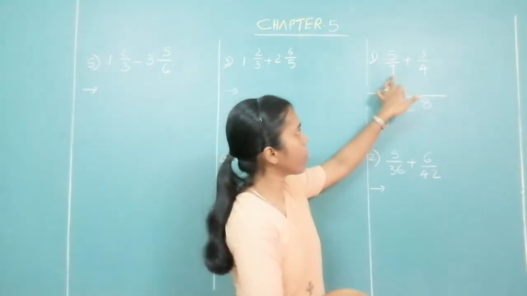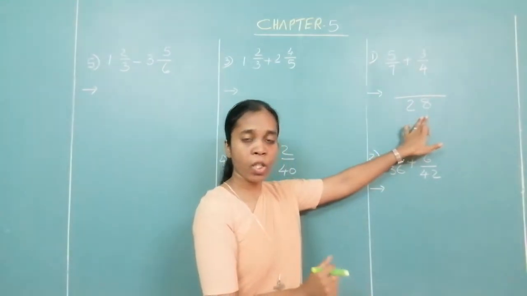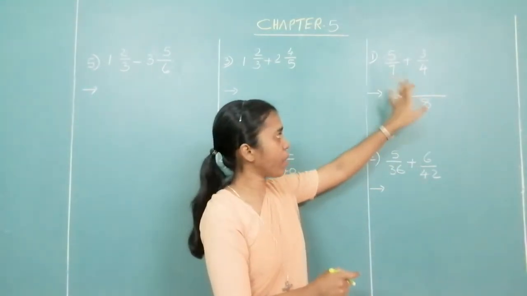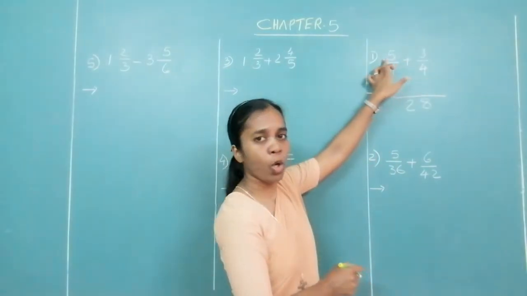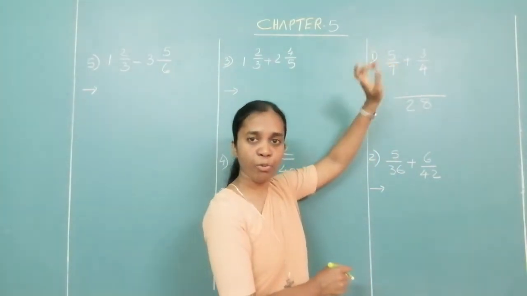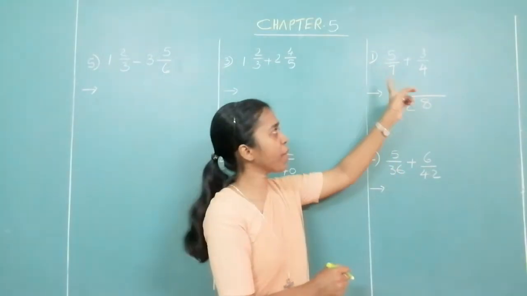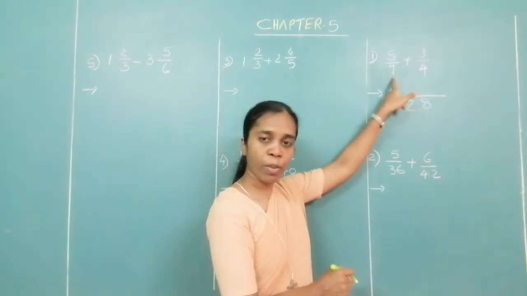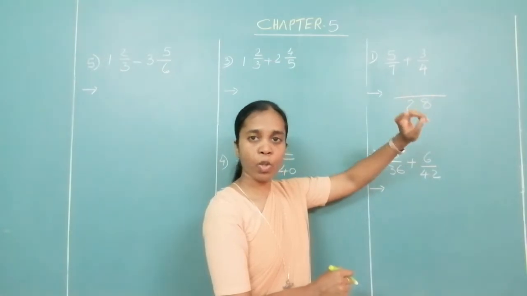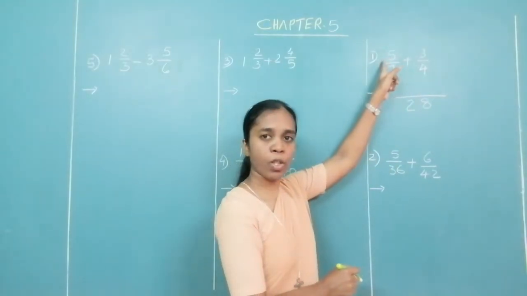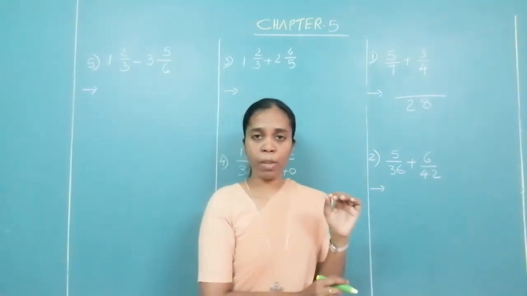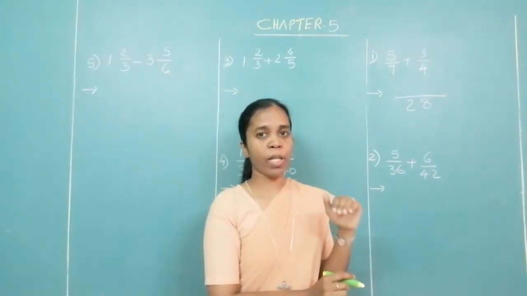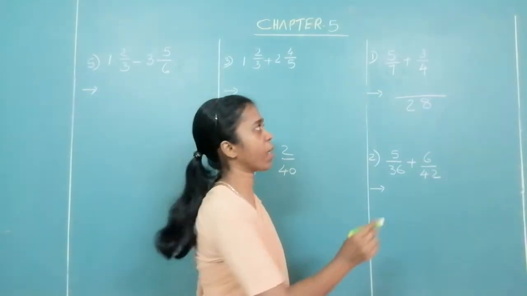Now, you have converted that 7 into 28. With what did you multiply 7 to get 28? You multiplied by 4. So, this numerator also you have to multiply by 4. Please remember, since we have converted the denominator into 28, you have to convert the numerator also, that is, multiply with the same number. With whatever number you multiply the denominator, you have to multiply the numerator also with the same number.